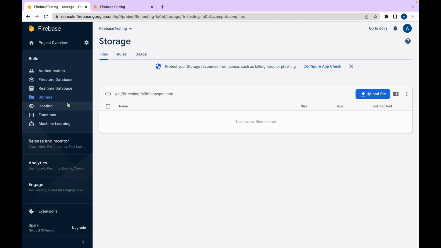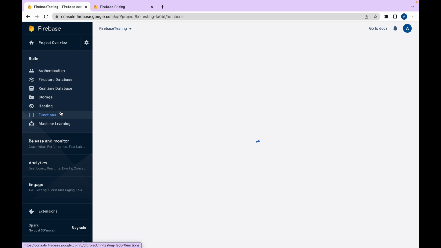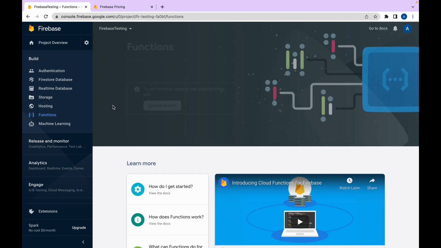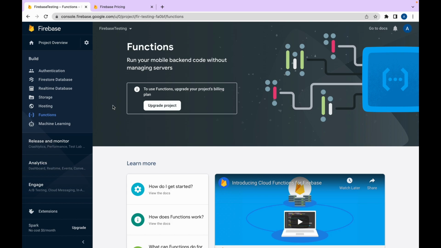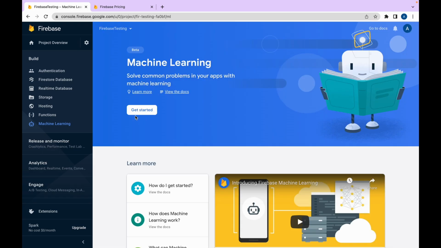You can also host your website on Firebase. Firebase functions are used for running the backend, but there is a condition: you can only use the functions in the premium plan. You can also use the machine learning feature with your Android application or the iOS application. There are many other features like release and monitor, analytics and engage. We'll cover them in the upcoming videos.